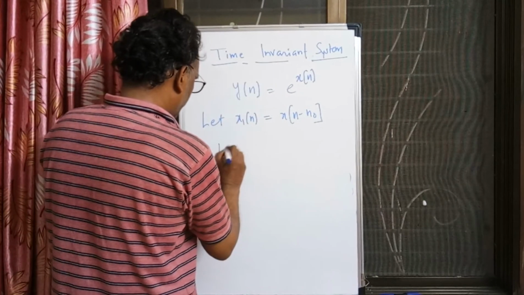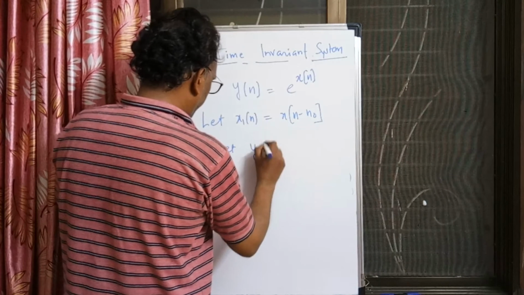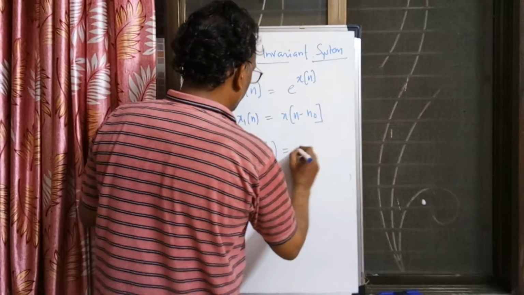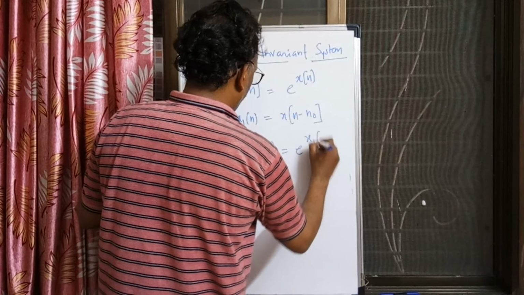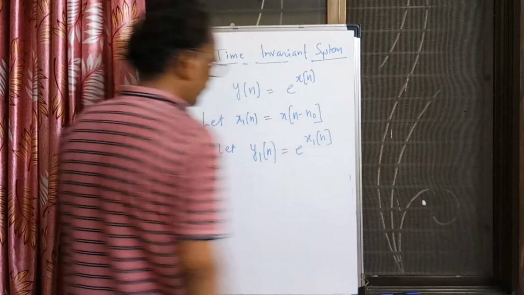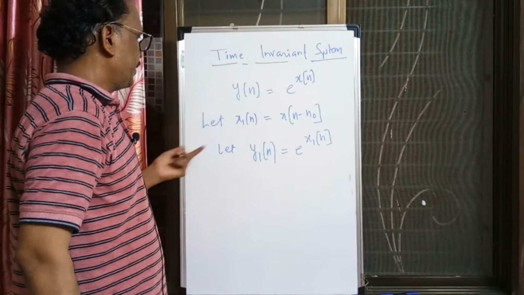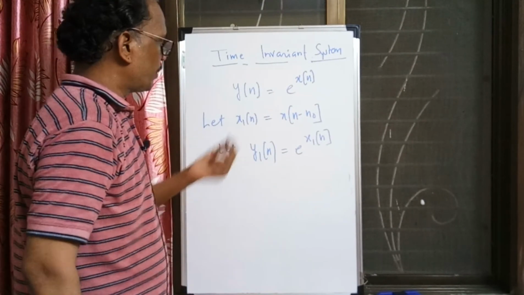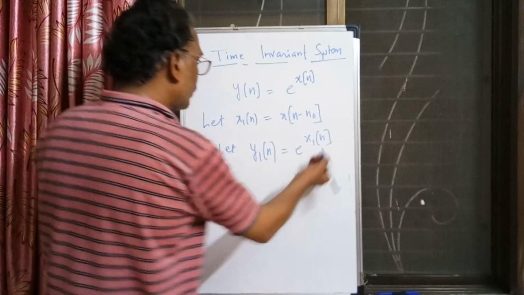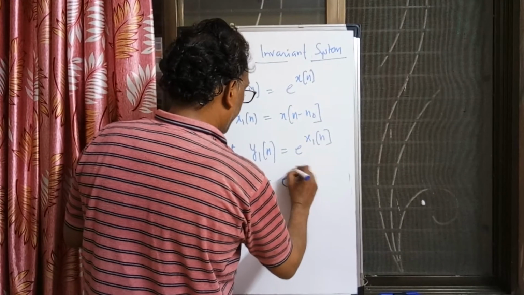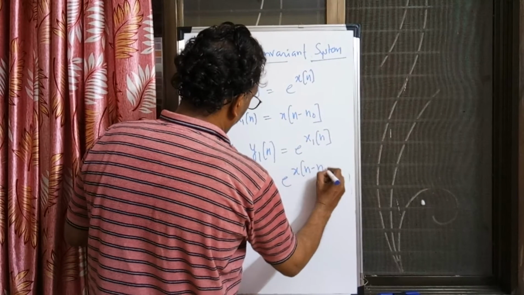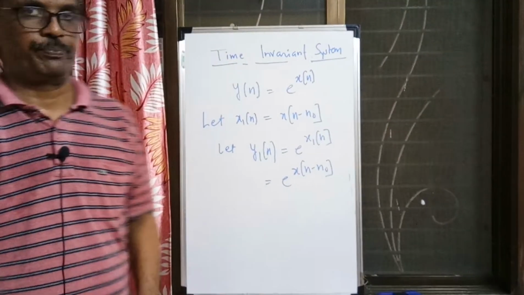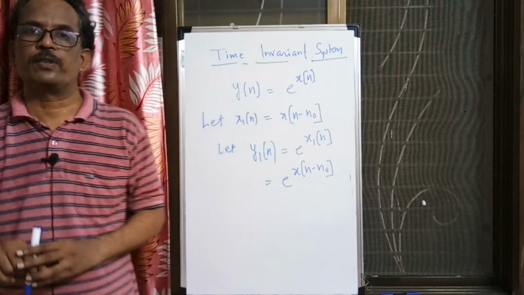Naturally, the output will be different, and the notation will be different. y1[n] is the response of the system to the input x1[n]. I am passing input x1[n] through the system. Naturally the output will be e to the power x1[n]. But we know x1[n] is x[n minus n naught]. So this is the response of the system to the delayed input.